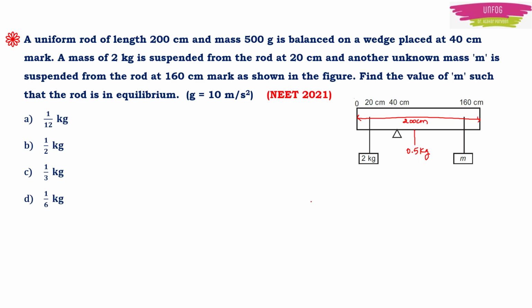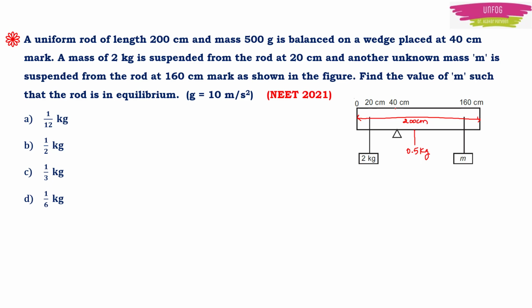But it is also given that the wedge is placed at the 40 centimeter mark. And then a mass of 2 kg is suspended at 20 centimeter and another mass, here denoted by small m, is suspended at the 160 centimeter mark. We have to find this unknown mass such that the rod is in equilibrium.